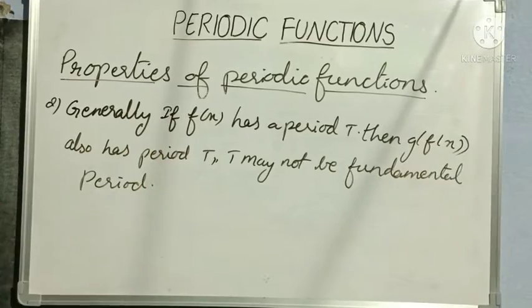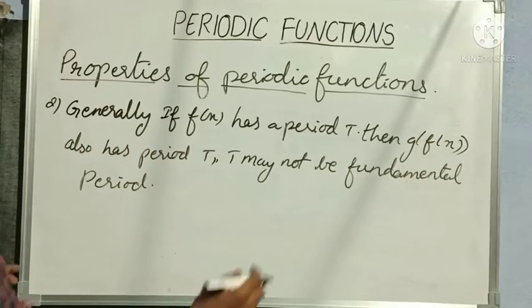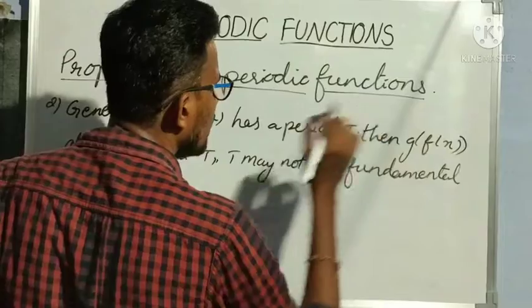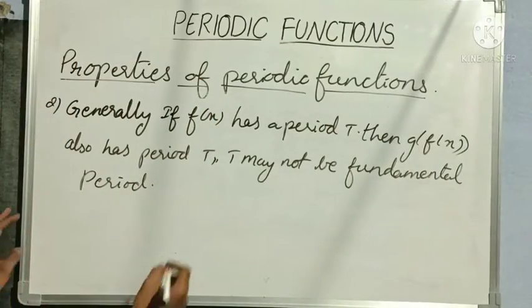So now we have to move to our composite functions. Why? Because function inside a function is a composite function. For suppose, let us take